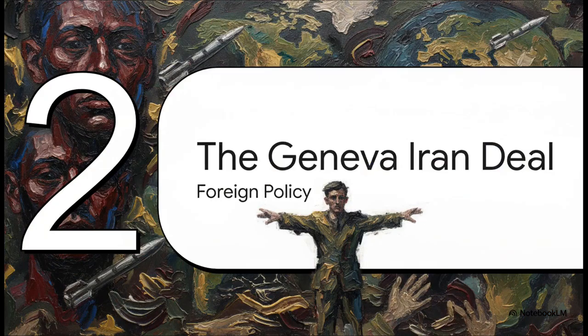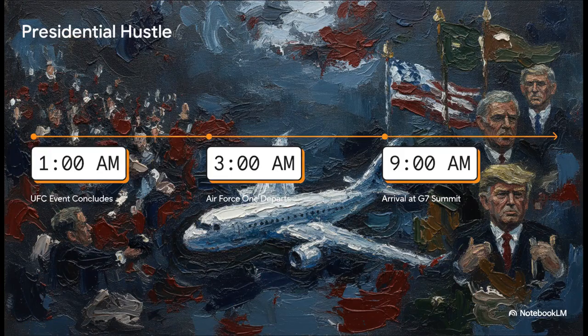Moving right along to Section 2, the Geneva-Iran deal, shifting to foreign policy. Just look at this timeline the commentary throws at its audience. 1 a.m., the UFC event wraps up. 3 a.m., Air Force One departs. 9 a.m., arrival at the Geneva G7 summit. There is a massive emphasis placed here on the president's relentless schedule. By highlighting his physical stamina and basically his total lack of sleep, this hustle acts as a framing device to implicitly argue for his undeniable competence and drive on the foreign policy stage.